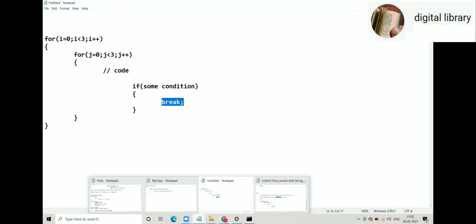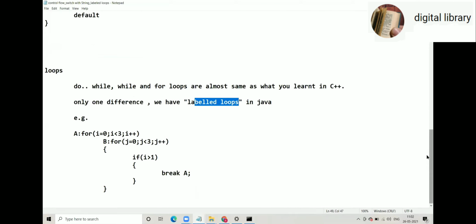How? In Java we can give labels to the loop. You just have to take care that those labels shouldn't match with Java's keywords. So here label A for the outer for loop, label B for the inner for loop.